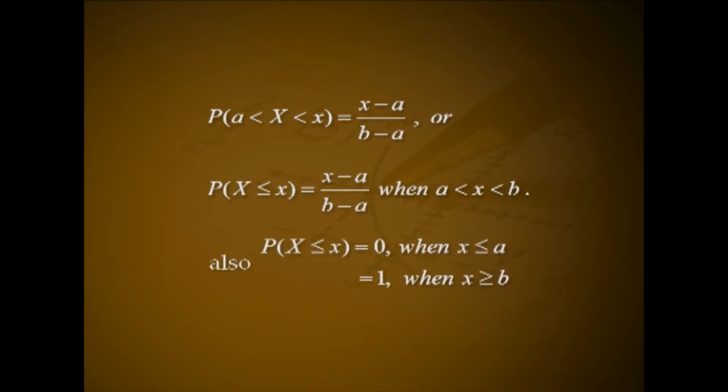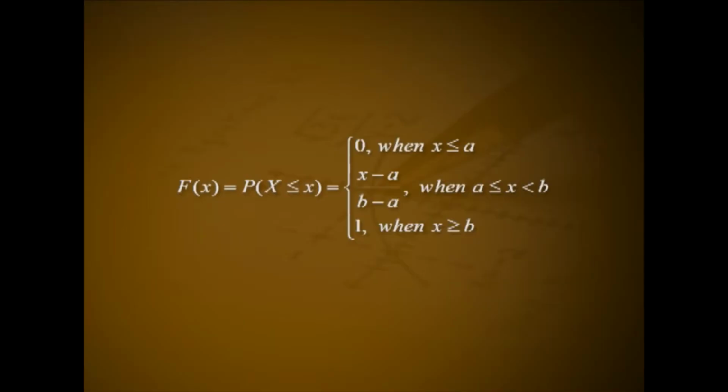If (a, x) is a subinterval of (a, b), then probability of a < X < x equals (x - a) divided by (b - a), or probability of X ≤ x equals (x - a) divided by (b - a), where a < x < b. Hence, probability of X ≤ x equals 0 when x ≤ a and equals 1 when x ≥ b.